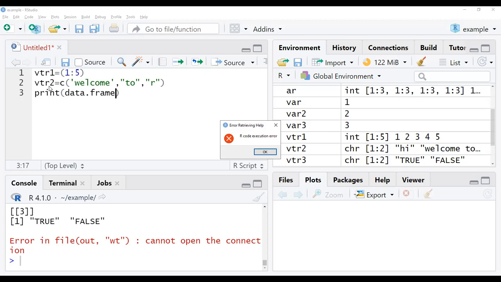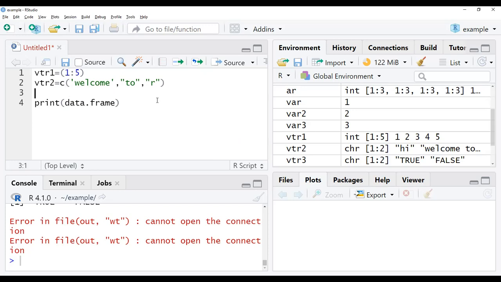So here vector 1 and vector 2 should be framed. We give data.frame where the vectors should be taken: vector 1, vector 2. This is my data. Now I have given the print statement where it has to take the data frame data to be present. So let us check with this.